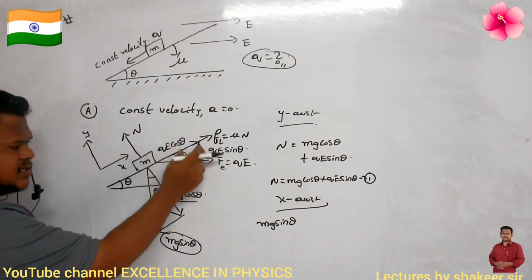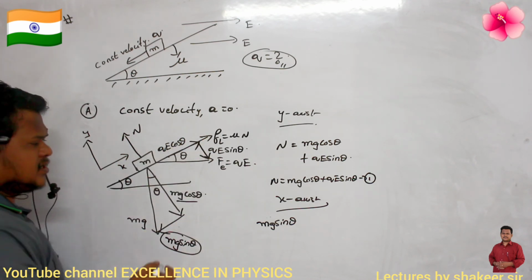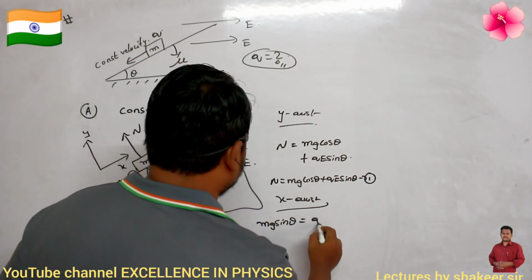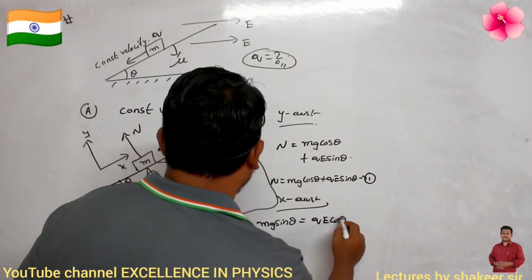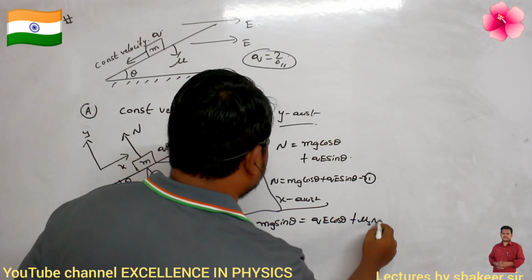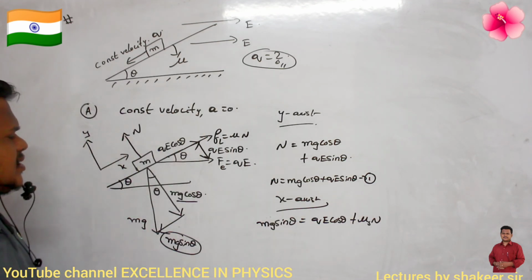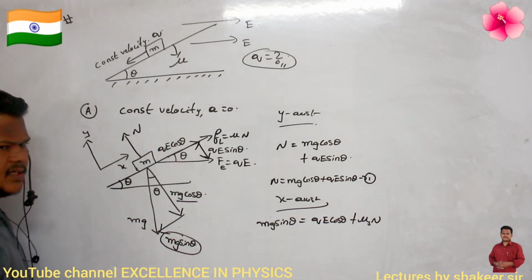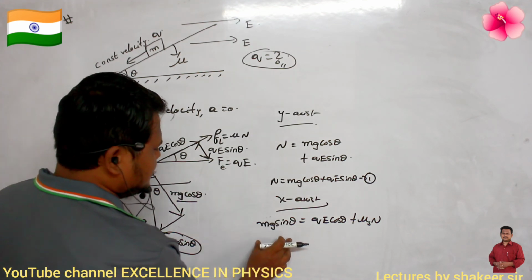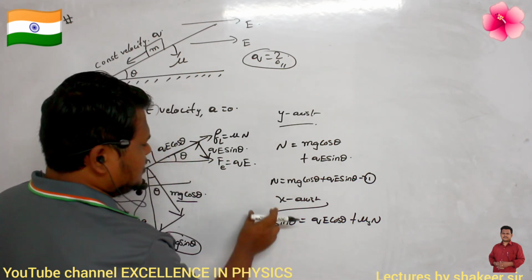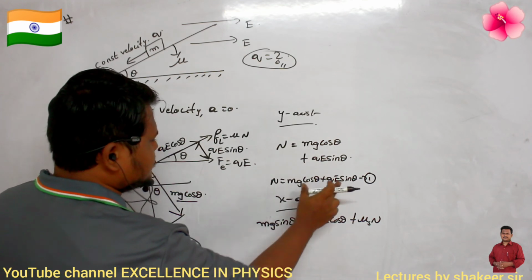They are acting opposite to the direction of mg sin theta. So the other two forces are QE cos theta plus mu s into N. It means mg sin theta is balanced by these two forces.